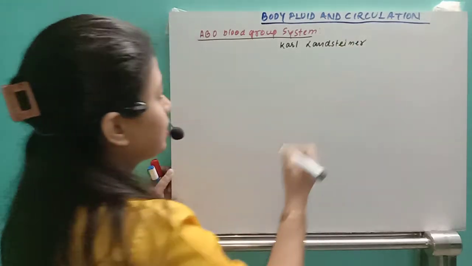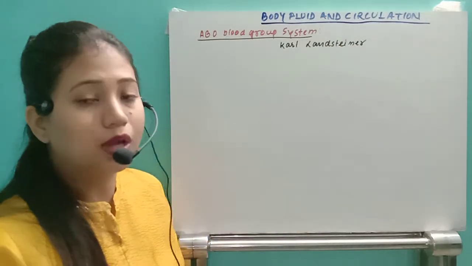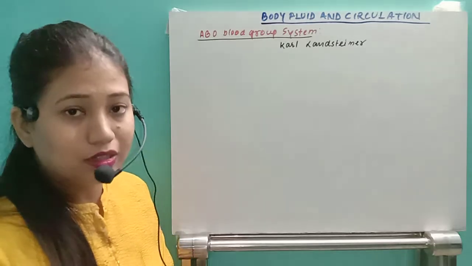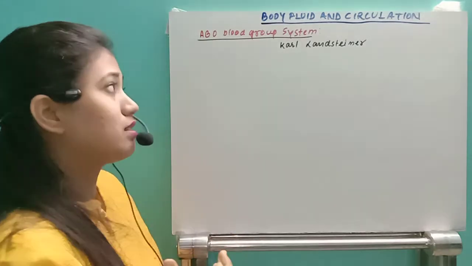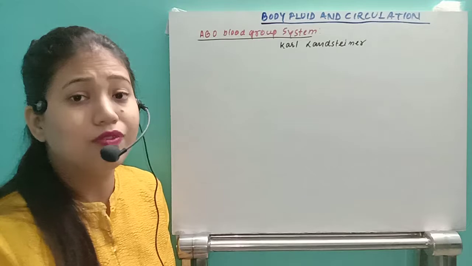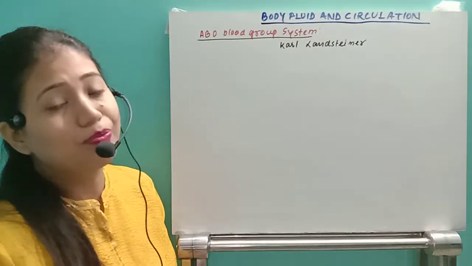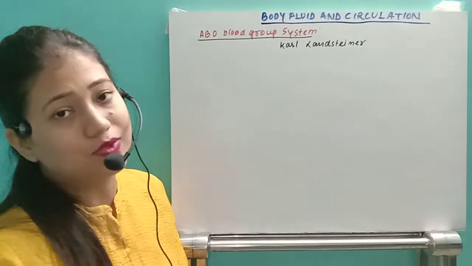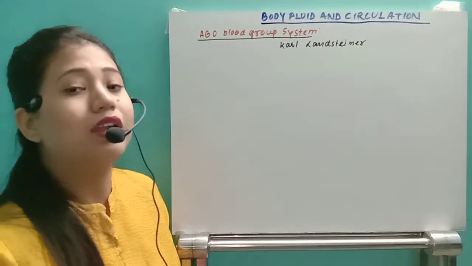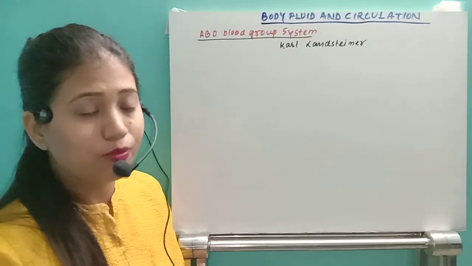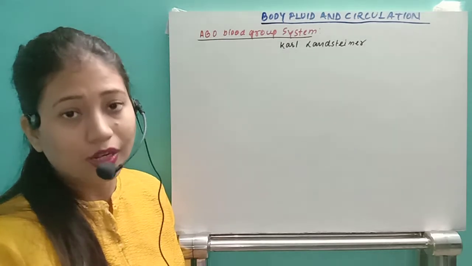Karl Landsteiner is the scientist who completely unrolled the whole mechanism of how the different types of blood exist, and he found four different types of blood group: the A blood group, B blood group, AB blood group and O blood group.